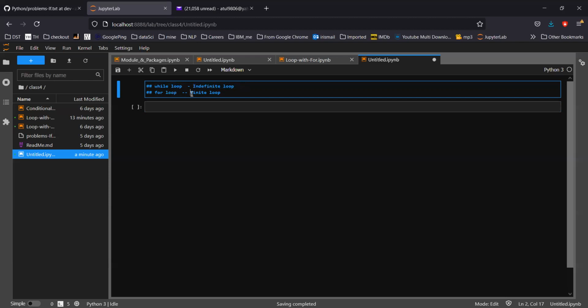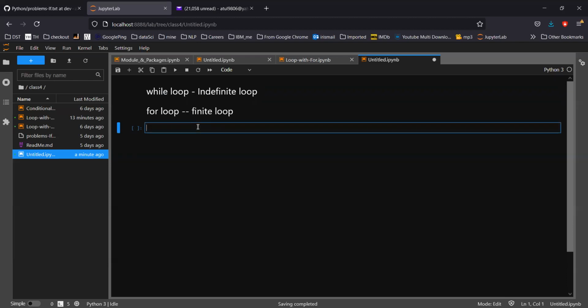Both have their pluses and minuses, and these two are used a lot. So we'll quickly check how while loop works, and then we'll go for a for loop as well. Let's say we haven't seen one kind of data type called list yet, so just treat it as of now as a collection of multiple values.